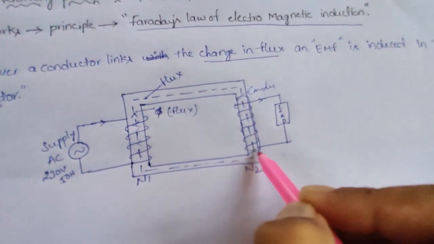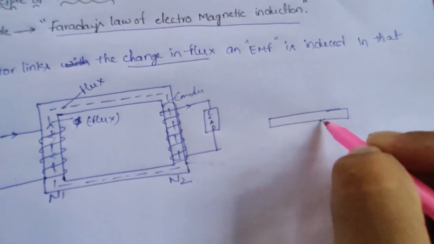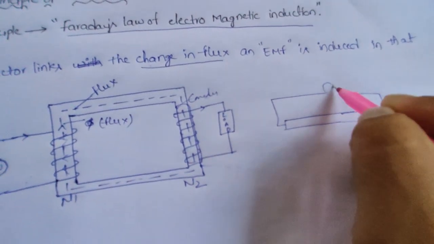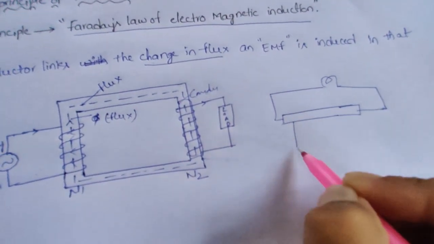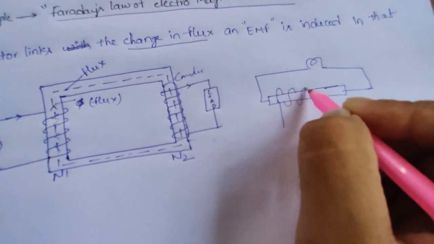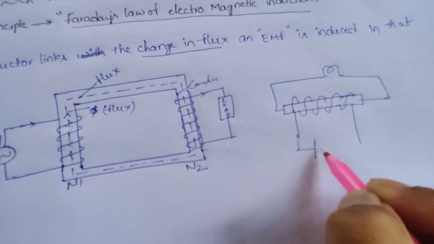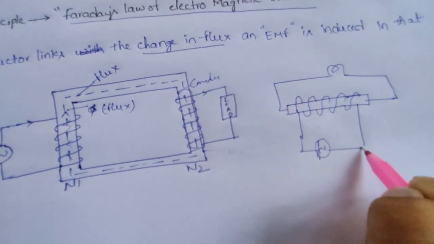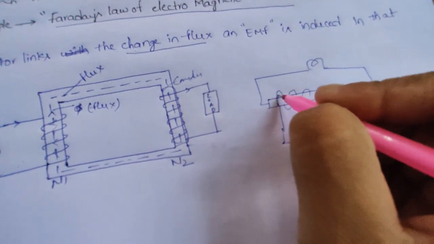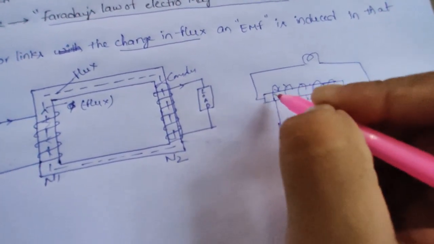I will explain. Let us take this as one conductor. This is one load. For example, take this as a lamp load. Let us give one supply, AC supply, to these windings. Whenever we switch on this supply, the current is passing through these windings and the flux will be produced.